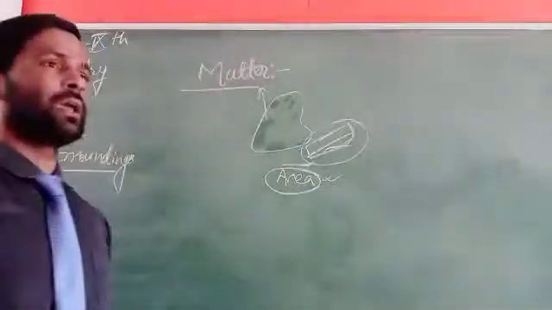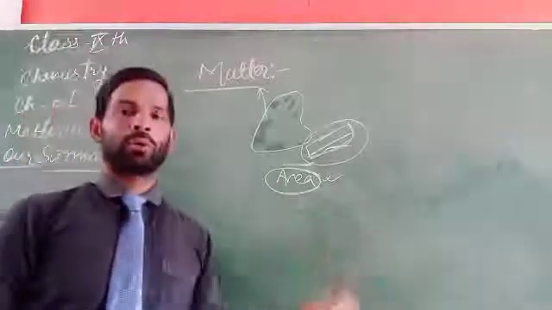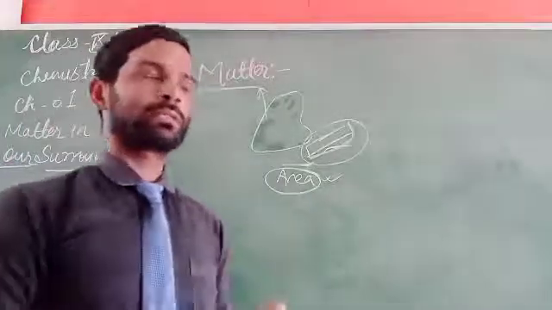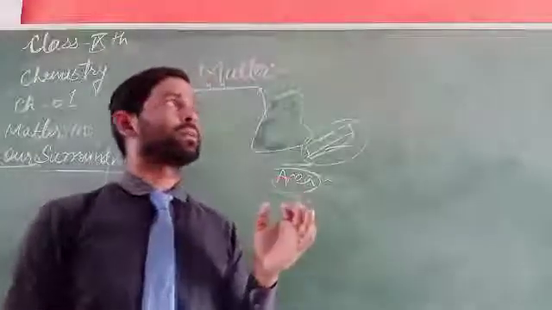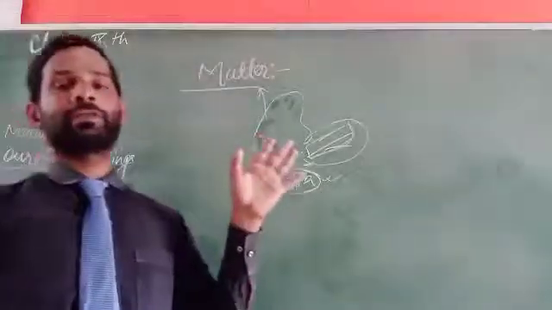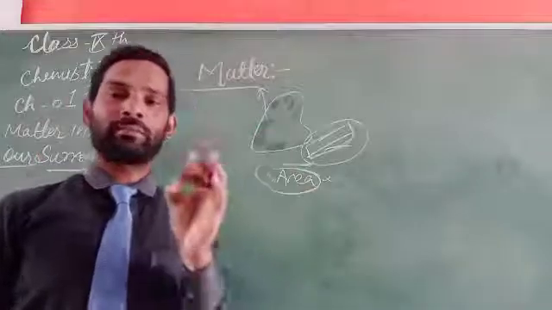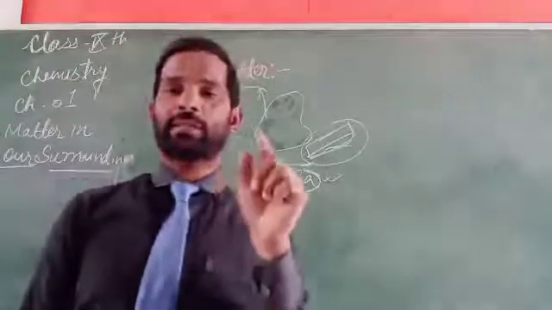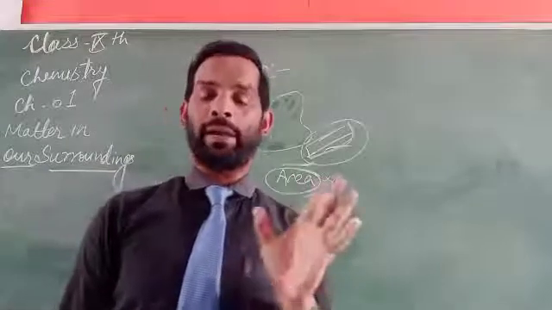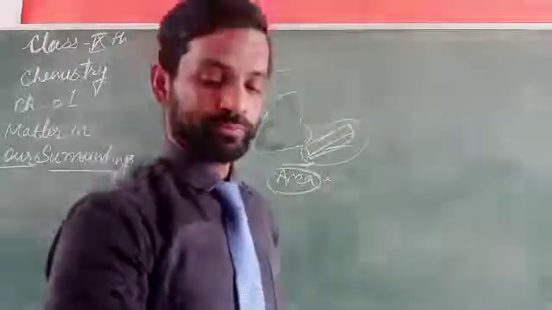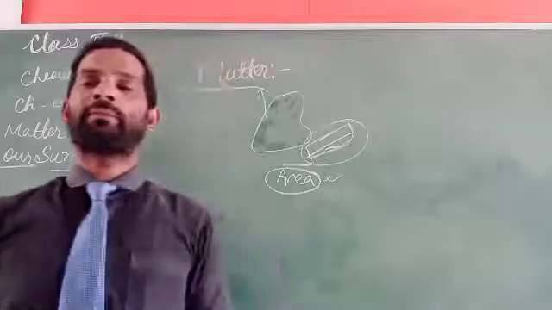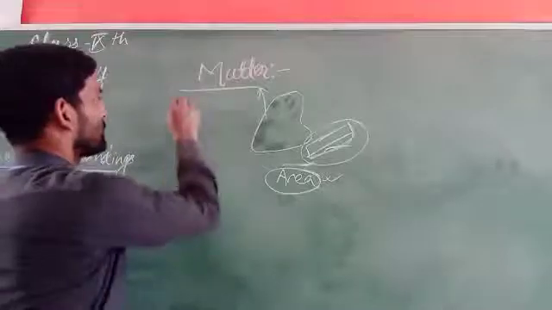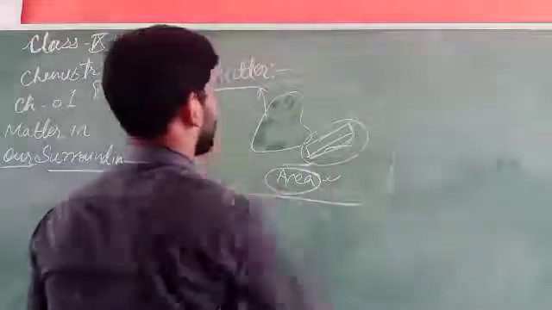And here is the board, the door, the table, stool, bricks, fan. There are different types of things that have some mass and can occupy space, and they are called matter. All the things in our surroundings are made up of matter.